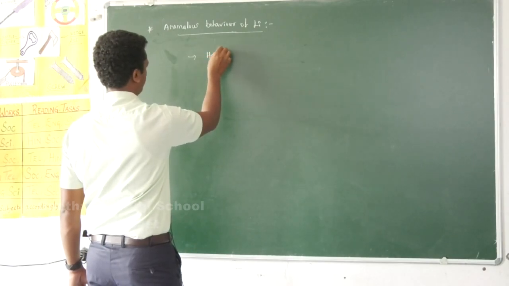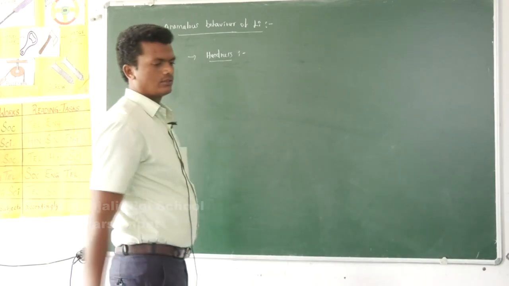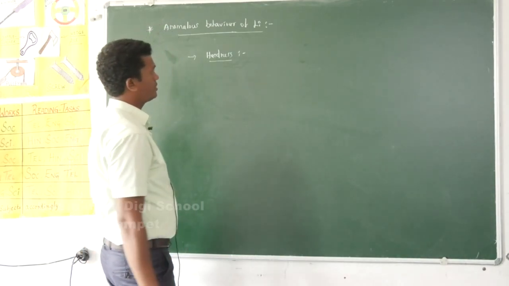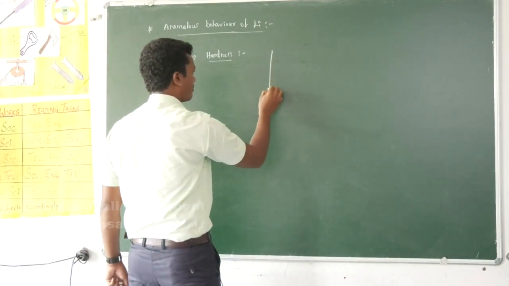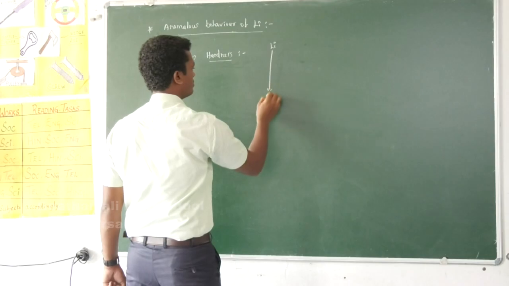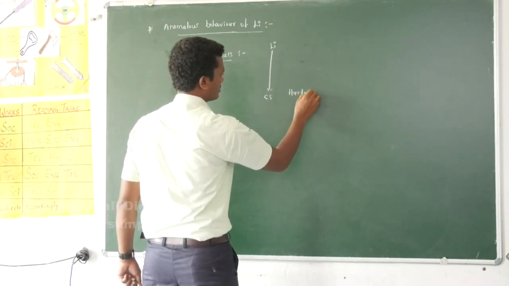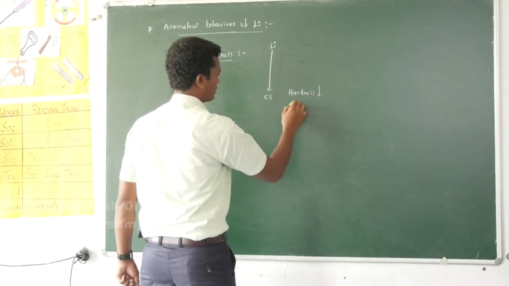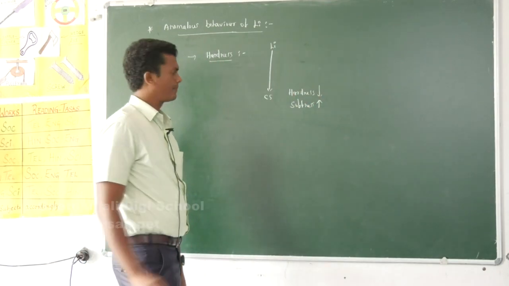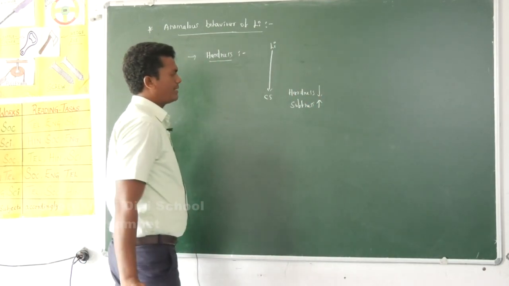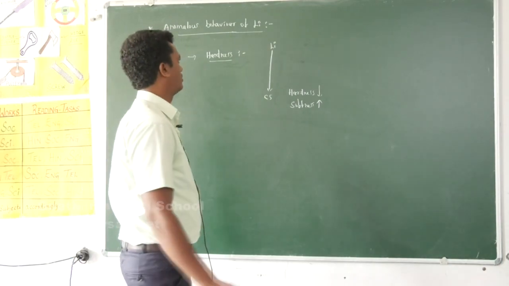Hardness. Hardness depends on cohesive forces in the metallic crystal. On moving from top to bottom, from lithium to cesium, hardness decreases, which means softness increases. Generally, alkali metals are soft metals; we can even cut them with a knife.